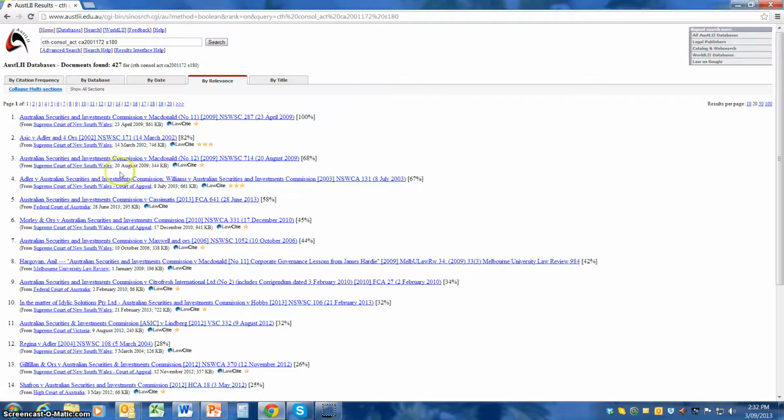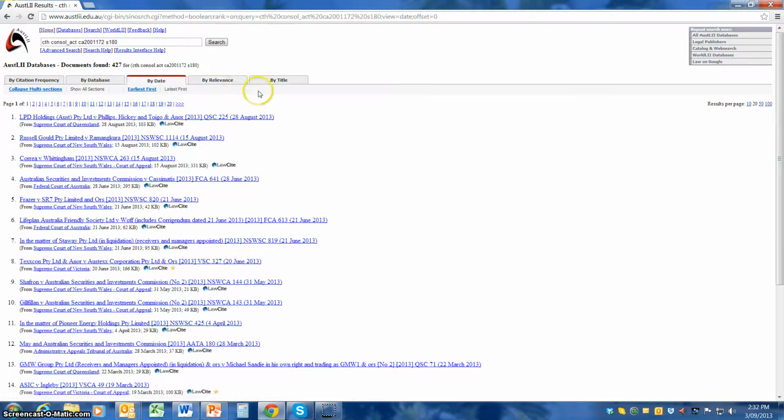I'll come to LawCite in a moment. It starts off by citation frequency, so how many times this case has occurred. You could actually do it by date order if you wanted to, giving you the most recent first and the oldest cases later. And you can choose whether the earliest first or the latest first, it's up to you. Or even by database. So where these different decisions are held, you can see them very easily operating across the various aspects.